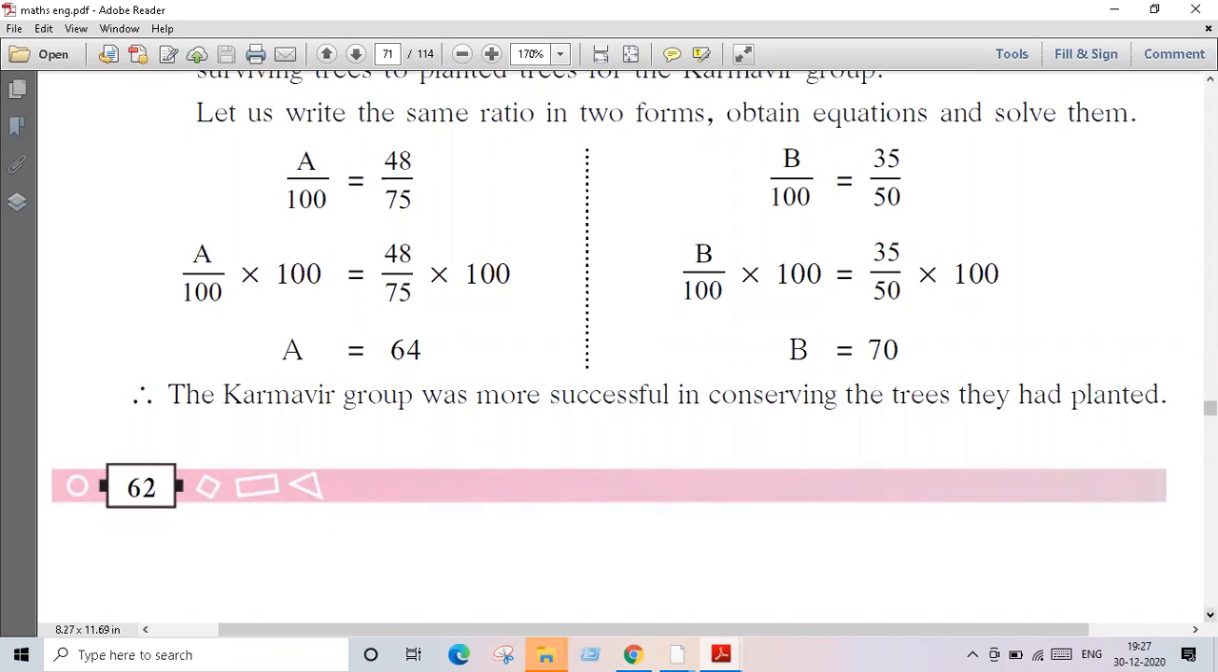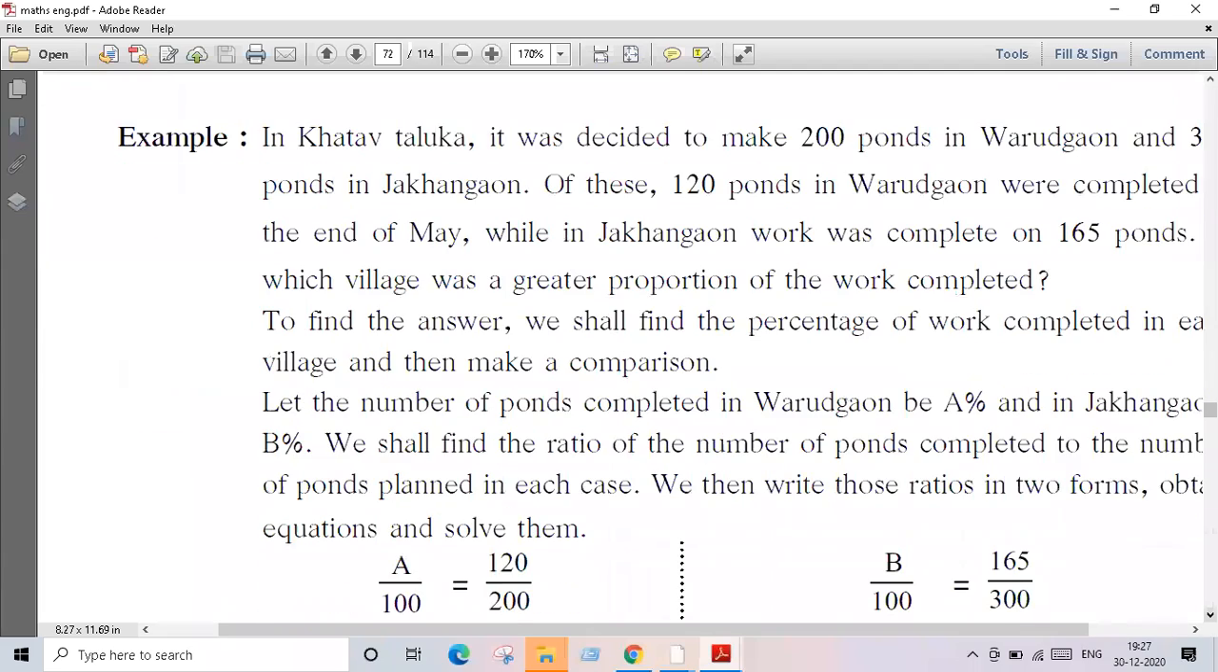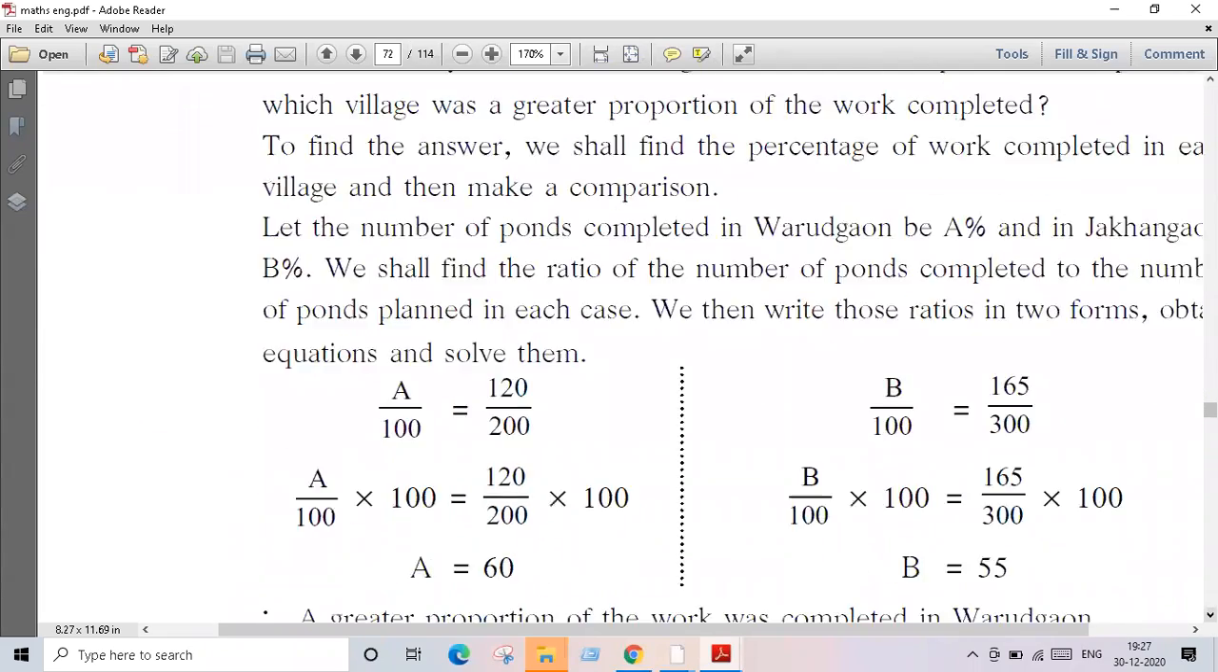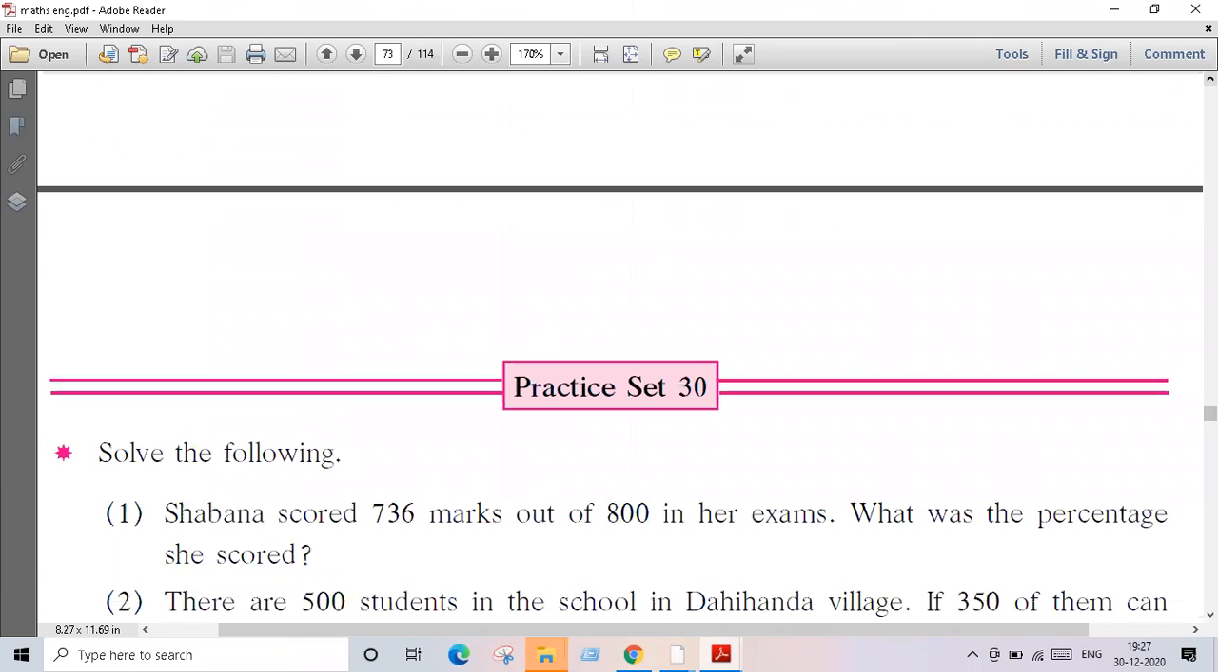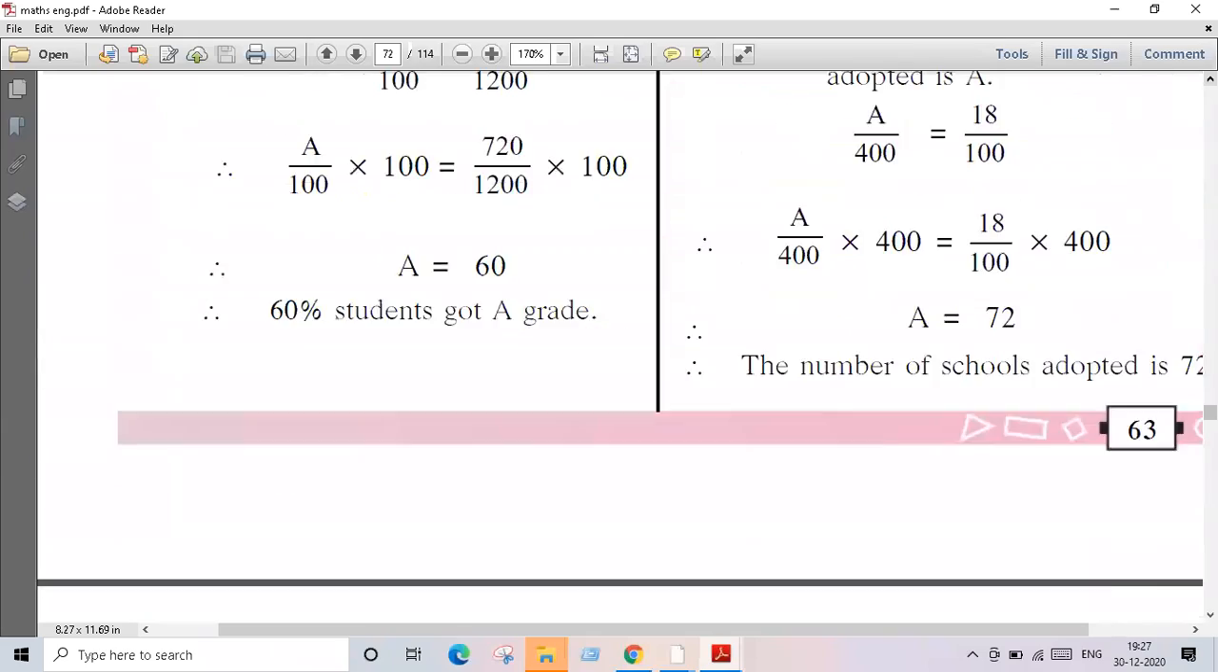So this is how we have solved this question. Now one more example is given to us. 2-3 examples are given and then we'll move toward the practice set. Easy, don't worry about that. We'll see some questions first.